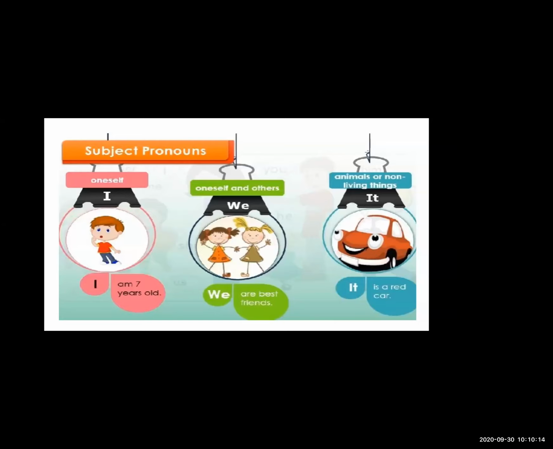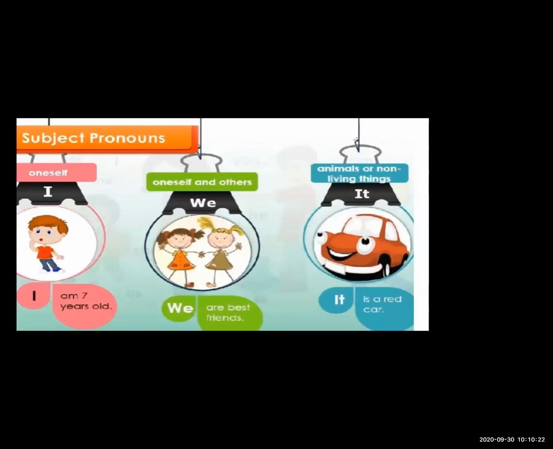I am 7 years old. Now, if one or two persons are there, like me, and with me someone else is also there, what am I going to use? I am going to use the pronoun we. See, we are best friends. Look at this.